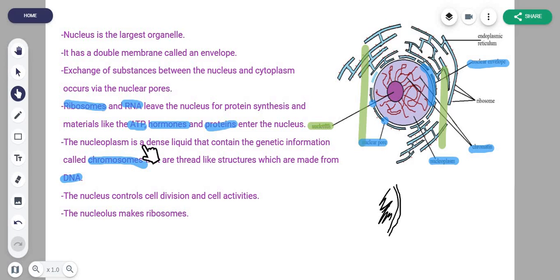Nucleoplasm is a dense liquid that contains the genetic information, called chromosomes or chromatin, that are thread-like structures which are made from a chemical called DNA. Both chromosomes and chromatin are made from a chemical called DNA, aka deoxyribonucleic acid. The main function of the nucleus is to control the cell activities, right? It acts like the boss of the cell, controls the cell division process, cell activities, giving instructions and all that stuff. Basically the recipe of life is in your nucleus.